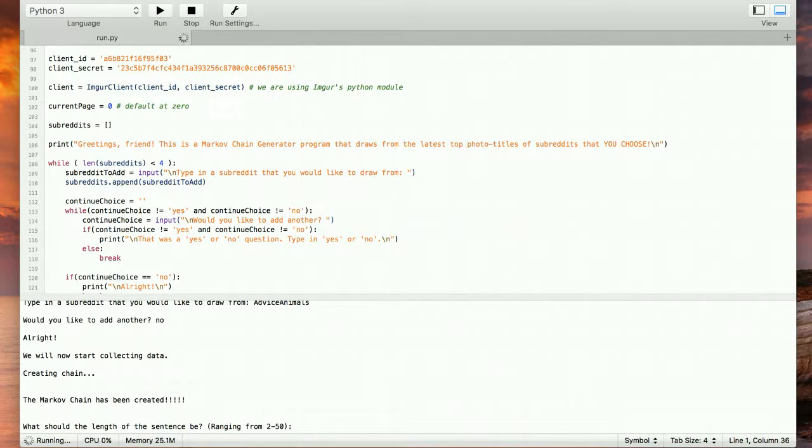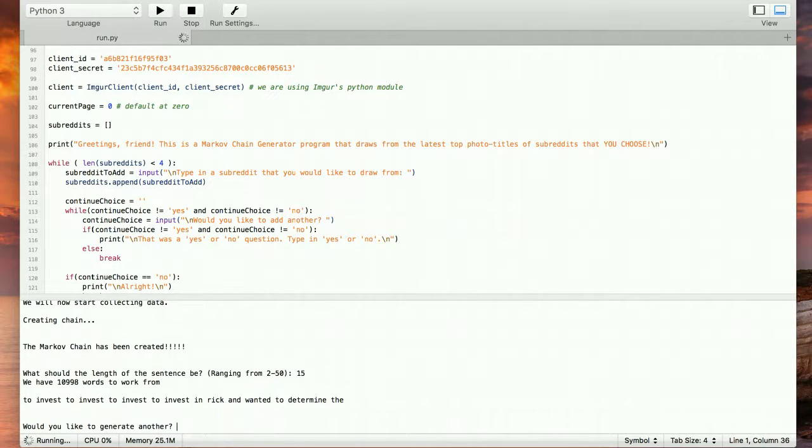What should the length of the sentence be? What are you thinking? I'm thinking a good, solid 15 words. All right, 15. We have 10,000 words. Look at all those words that we have. Okay, so this sentence is: to invest in Rick and wanted to determine the. That's an interesting sentence. Yeah, let's generate another.